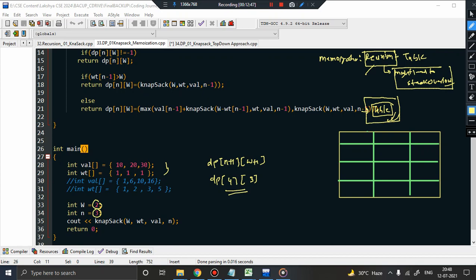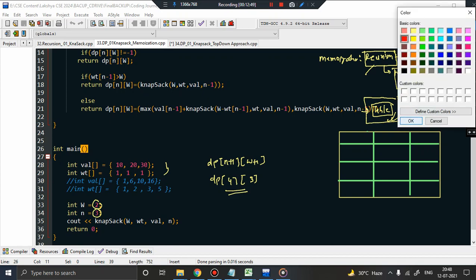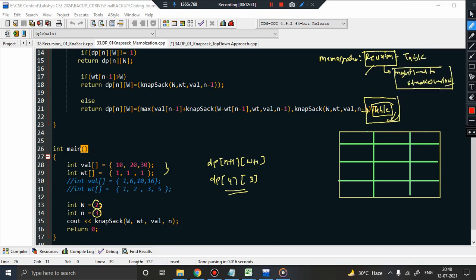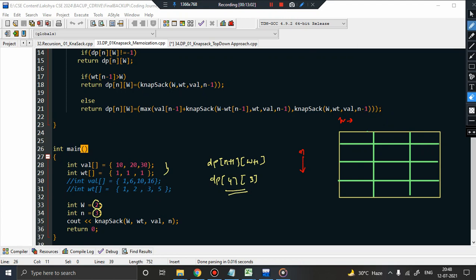Now what we need to do is basically just focus on the numbering. So this is basically n, okay, and this is basically the capacity of knapsack, w. So let me just erase this. I hope you have understood what I have explained here. So now what is the value? Basically it will start with 0, 1, 2, 3, because there are 3 items.